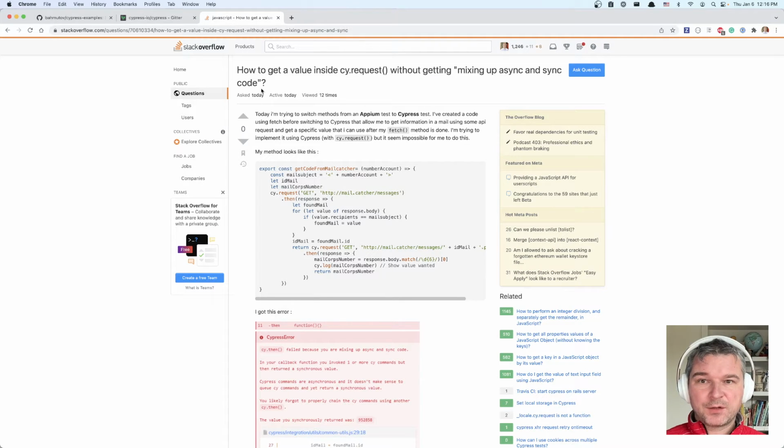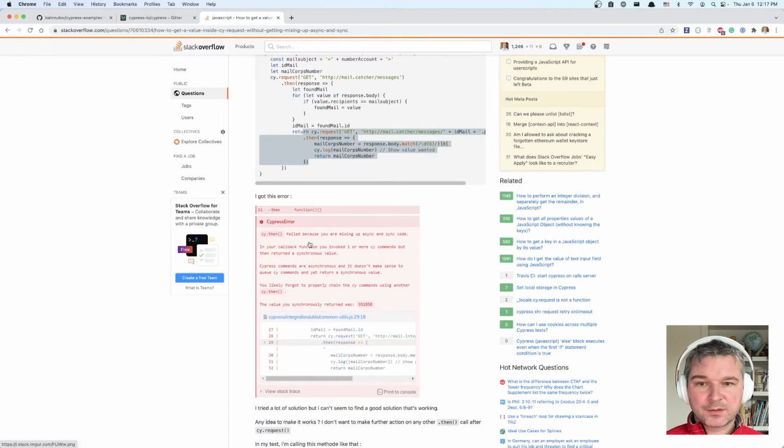But how do you get a value inside cy.request without mixing up async and sync code? So the user in this case has the following cy.request and then callback, where he's getting some text from the body of a response, logs it, and then returns it, but he gets this error that he mixed asynchronous and synchronous code. Now, it's not really synchronous versus asynchronous. It's a question of what value do you want to yield from this callback to the next Cypress command down the chain.